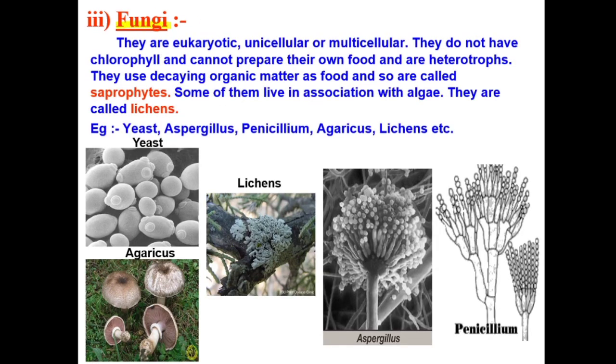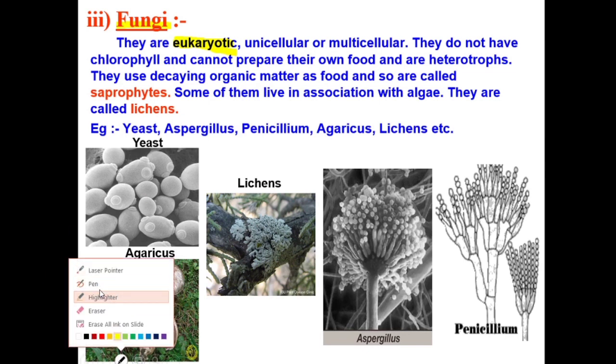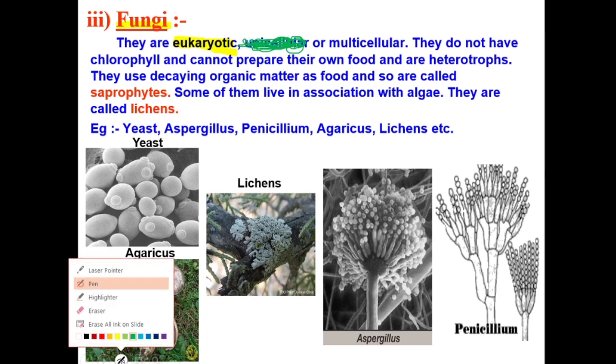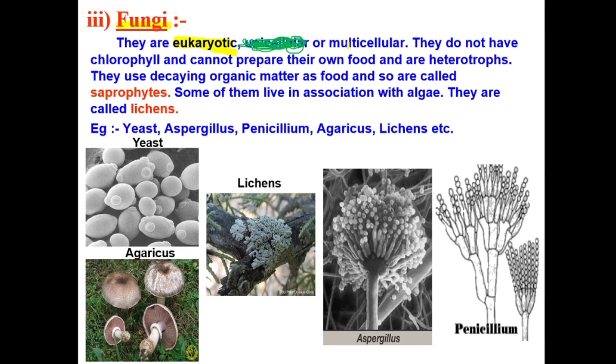Next is kingdom fungi. What do you need to be in kingdom fungi? You need to be eukaryotic, right? Now you have studied that you can be unicellular or multicellular also, right? But here you are seeing the unicellular word. We'll cut this word because there is only one exception in kingdom fungi who is unicellular. Only one exception. Exception doesn't make the rule, right?